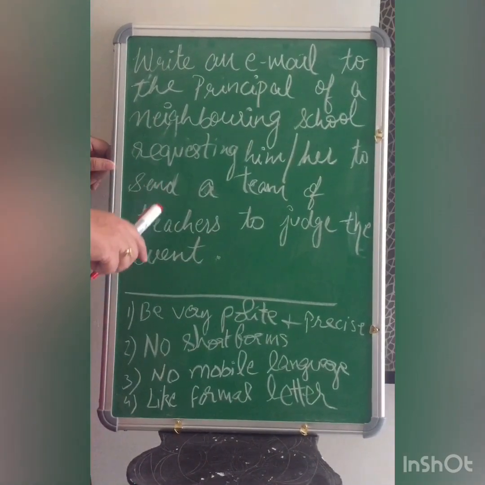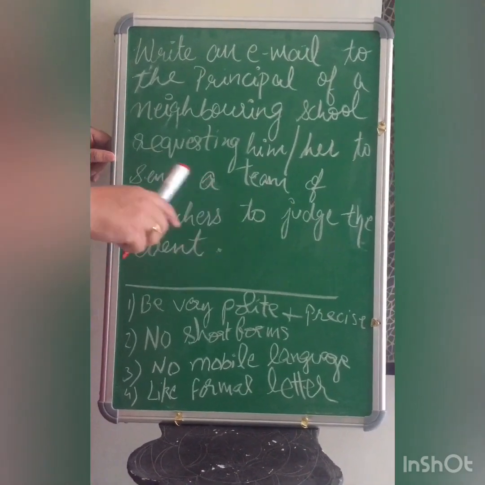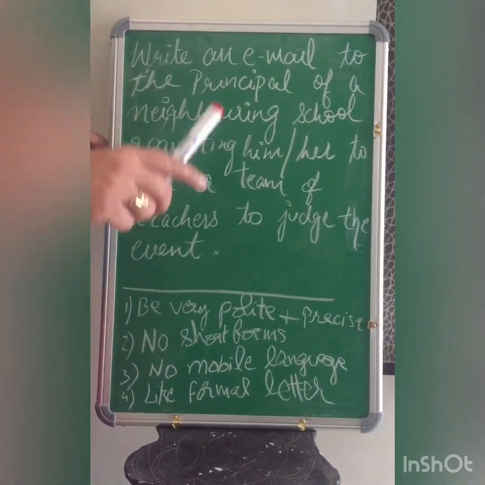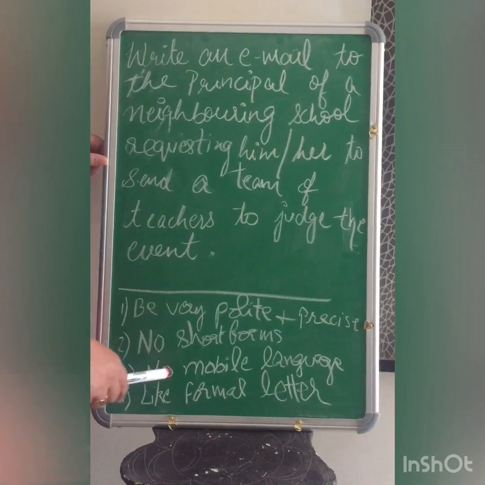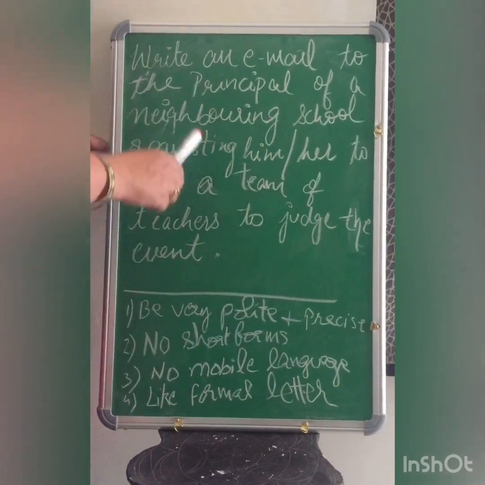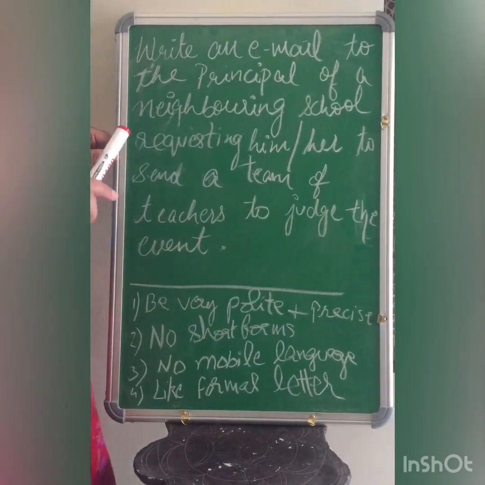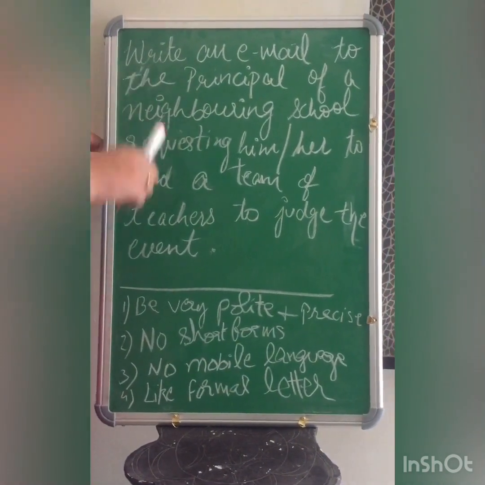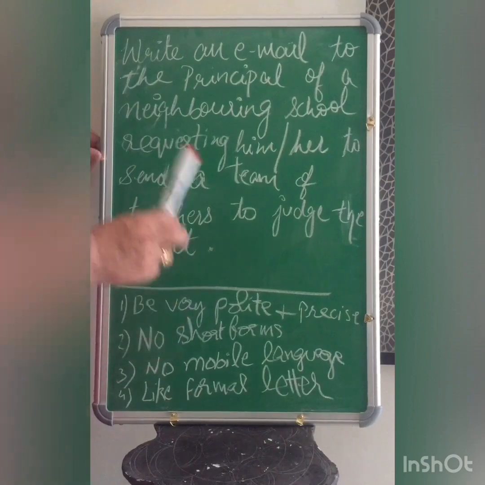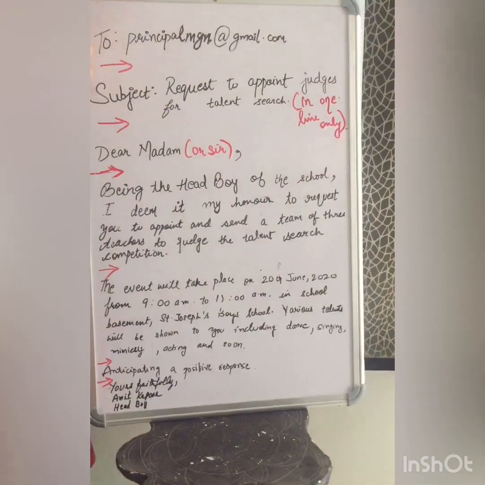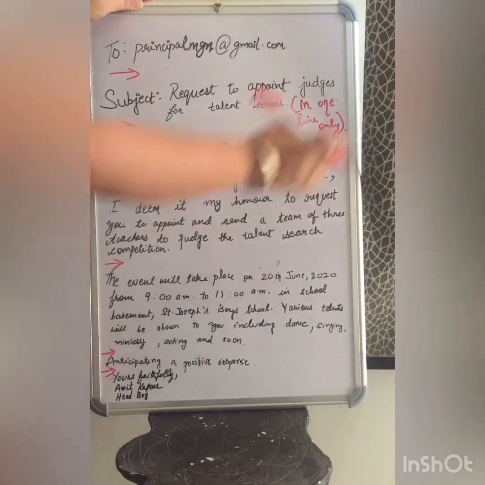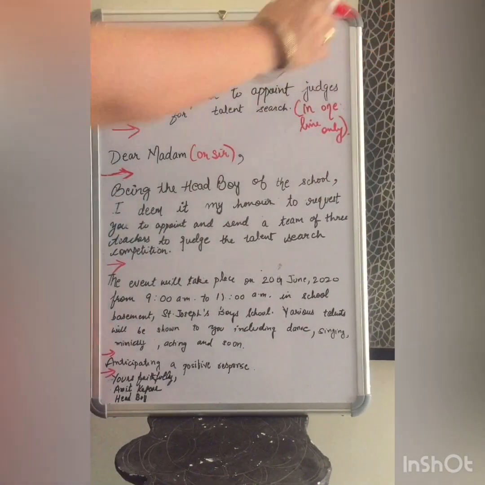You cannot write can't, won't, will not, cannot. Full forms are to be written. No mobile language is to be used. Remember, this is another part of formal letter only. It is simply just like a formal letter, so no mobile language is required. You have to write very decent language. So here I am with the solution.